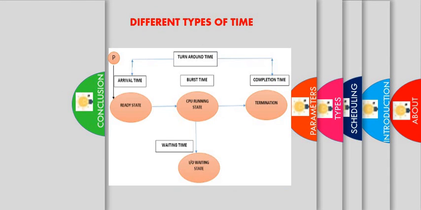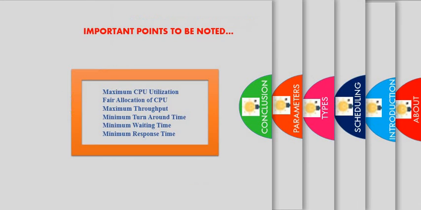You can go through this diagram and those formulas. And next, coming to our conclusion, these are the 6 important points we have to consider for selection of a good scheduling criteria. First one is maximum CPU utilization. That means we have to keep our CPU as busy as possible, which is the meaning of fair allocation of CPU.